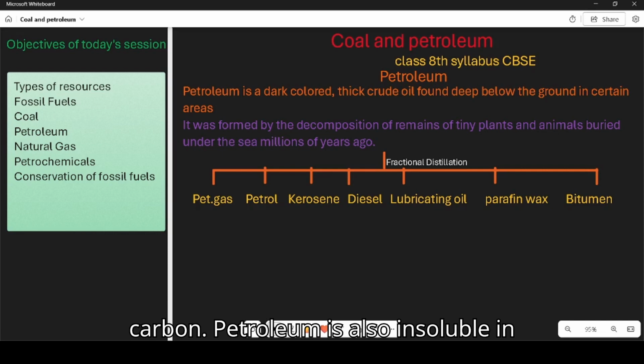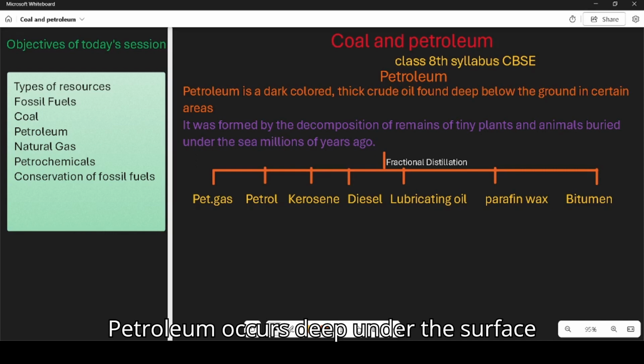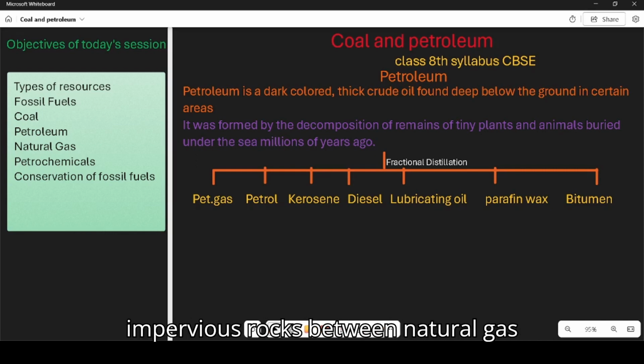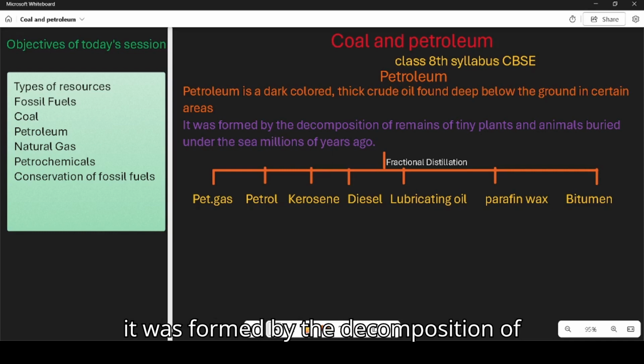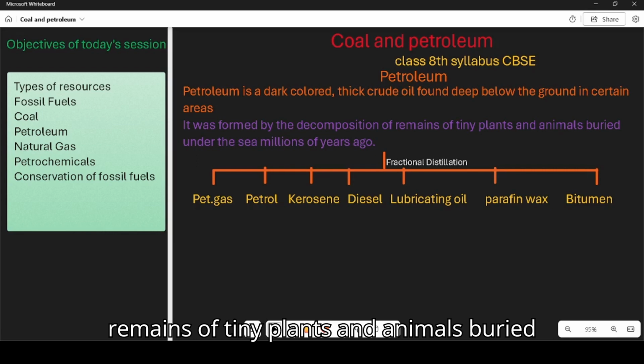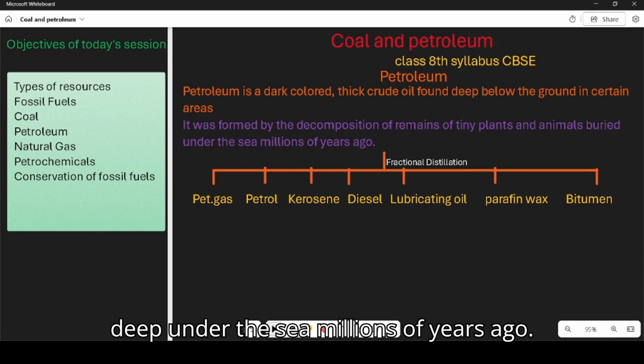Petroleum is also insoluble in water and it is a natural resource obtained from deep oil wells which are dug in certain areas of the earth. Petroleum occurs deep under the surface of the earth between two layers of impervious rocks, between natural gas and water. So if we discuss how it is formed, it was formed by the decomposition of remains of tiny plants and animals buried deep under the sea millions of years ago.